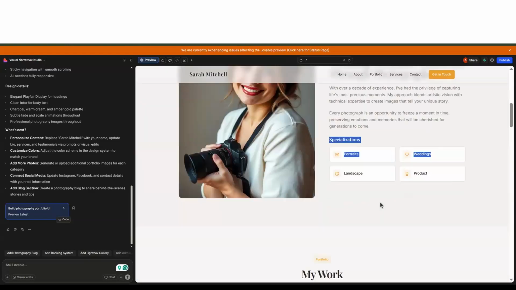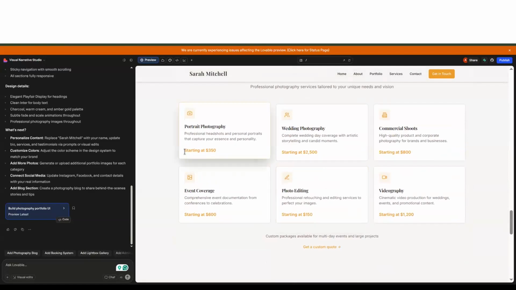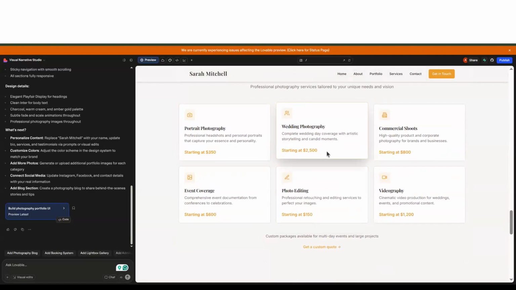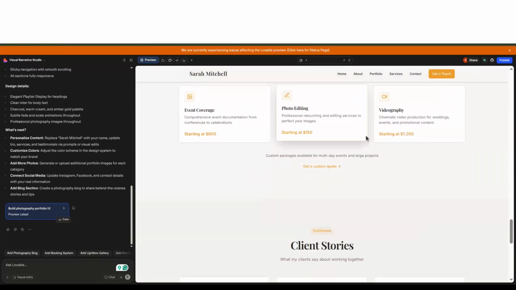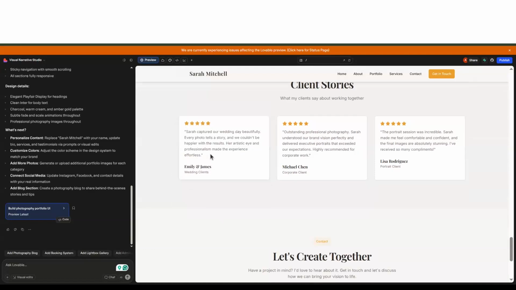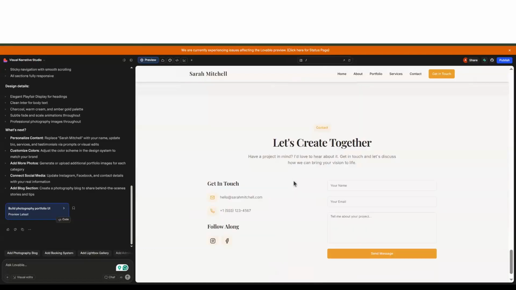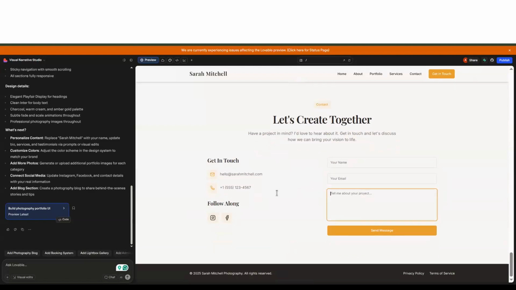It has something here, specialization, but it also has something in detail which is very perfect right now. It also provides the pricing details here, which is good, which I did not ask for, but yes, it did give it to me. Yeah, this is something that I was looking for, the client stories, the testimonials. It did not generate any image here, but yes, there are testimonials from the clients, the name, and also the work that I did. And the contact us section. Yeah, this also looks perfect to me. And also a perfect footer.